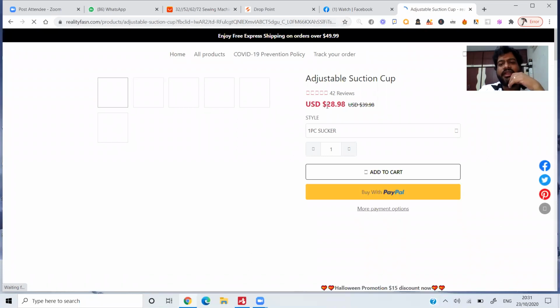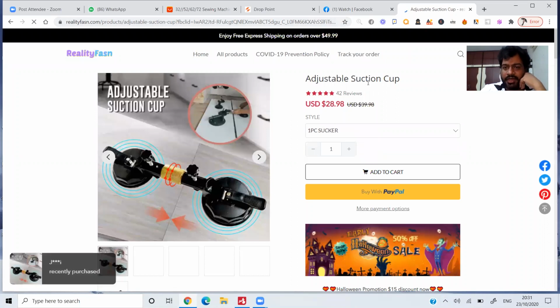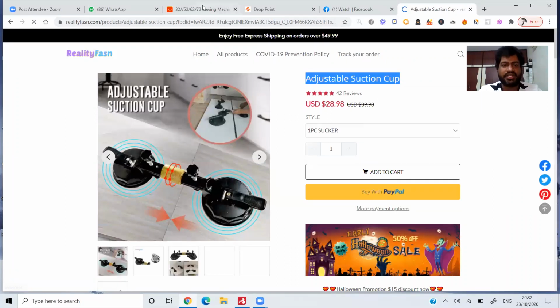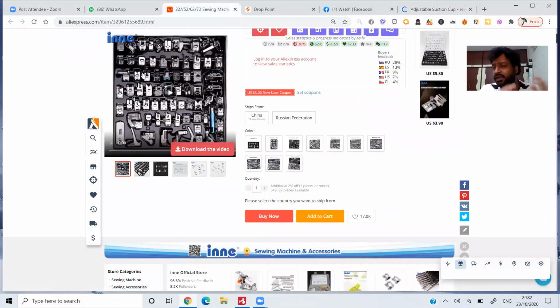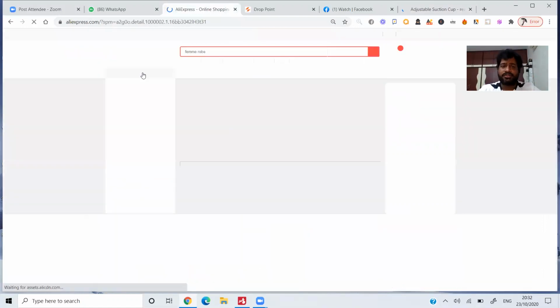Okay, they're selling it for $29.98. One piece adjustable, $59.98 is the highest price. So, adjustable suction cup. Let me copy this and go to AliExpress and check this particular product. So this is how I basically do research, guys. I'm spending a lot of time researching the product.